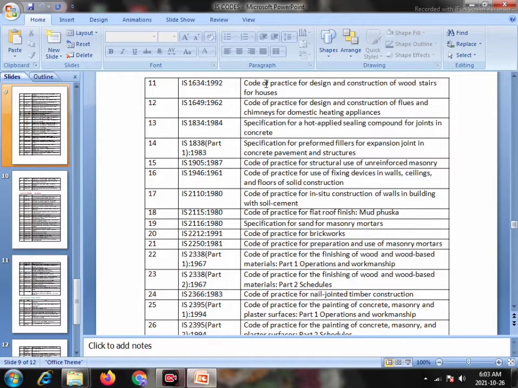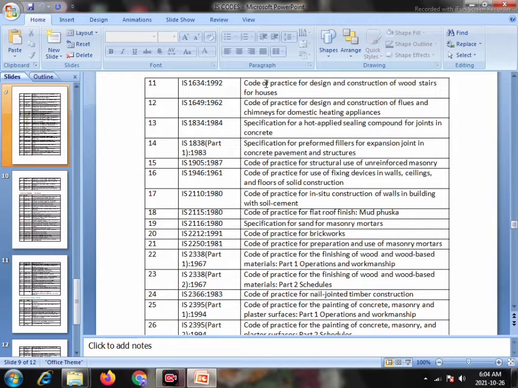Serial number 12, IS 1649 1962, Code of Practice for Design and Construction of Flues and Chimneys for Domestic Heating Appliance. Serial number 13, IS 1834 1984, Specification for hot applied sealing compound for joints in concrete. Serial number 14, IS 1838 Part 1 1983, Specification for preformed fillers for expansion joint in concrete pavement and structure. Serial number 15, IS 1905 1987, Code of Practice for Structural Use of Unreinforced Masonry.